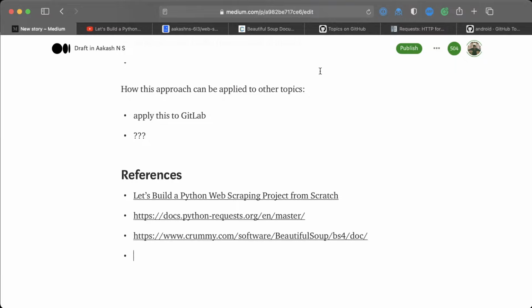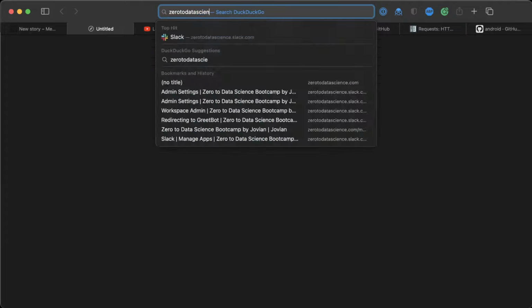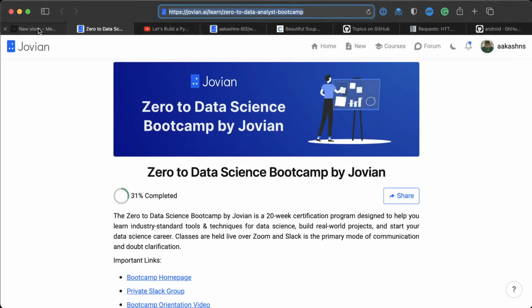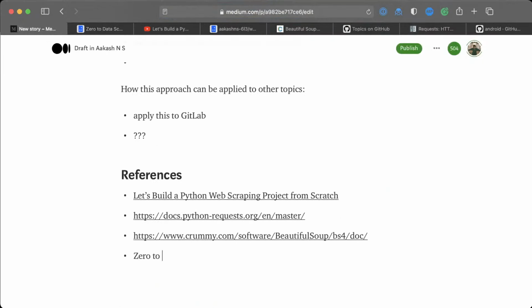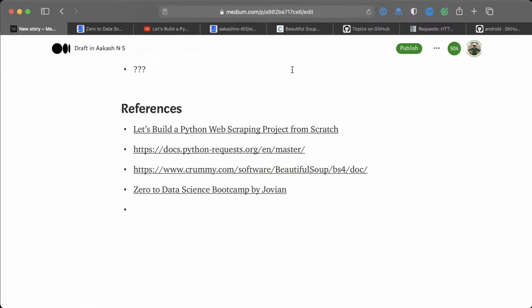If there are any tutorials you use, like if let's say this is built as a part of the Zero to Data Science bootcamp, then you can include the link to that as well if you wish. So let's say you have some Stack Overflow answers that you found useful, you can do that.